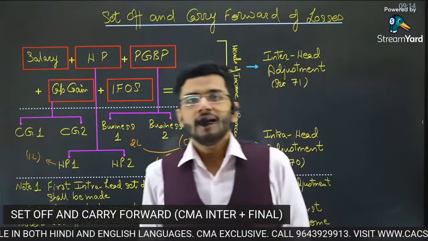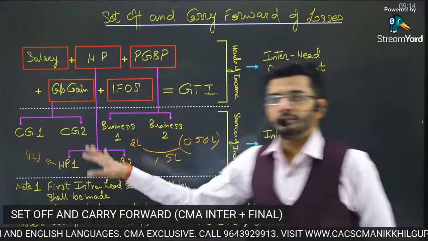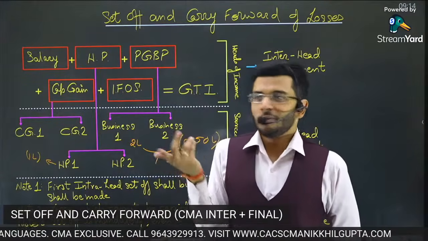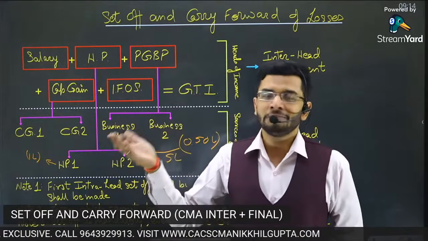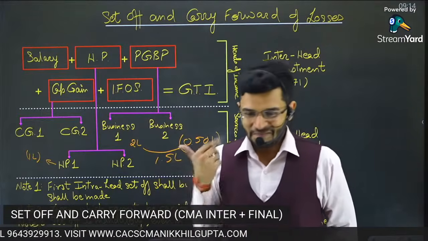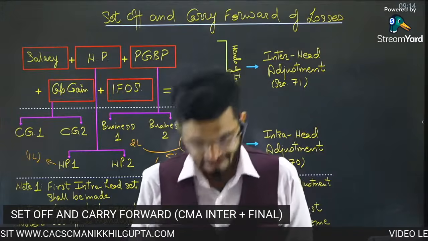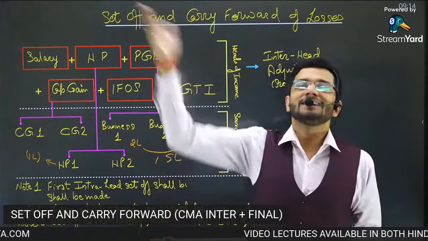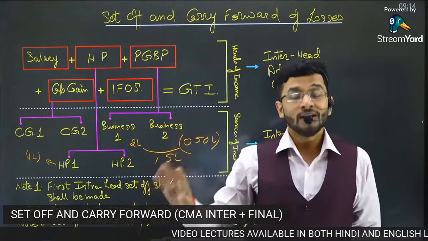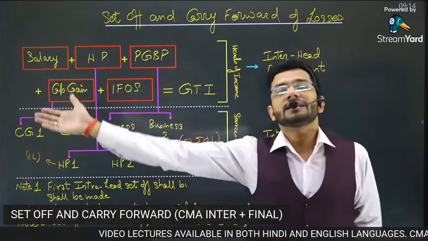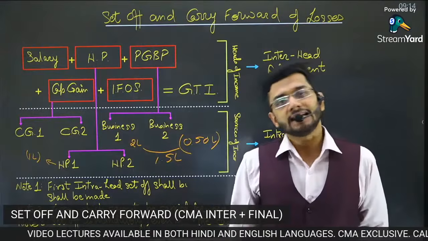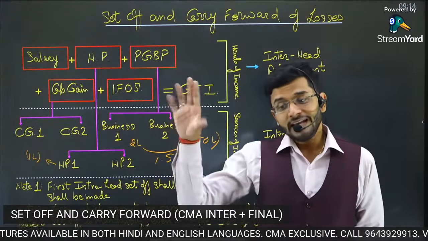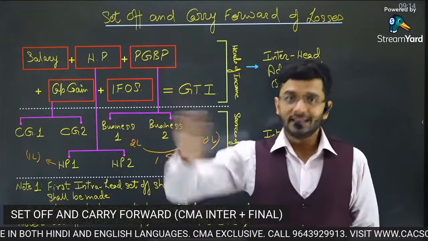Okay, please tell me, how would the income from house property be a loss? Under what circumstances can house property income yield a loss? Perfect. Jyotish Raj is perfect. Interest on loan can be higher than the income, because interest on loan is provided to an unlimited extent if the property is let out. So if interest on loan is higher than the income, then it will lead to a loss.